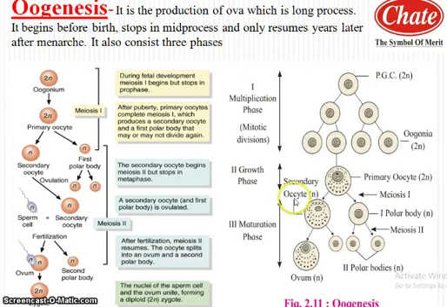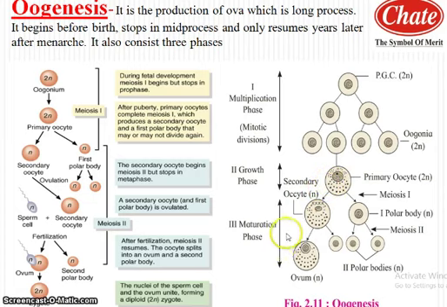Now the growth phase, in which one oogonium of the egg nest is transformed into the diploid primary oocyte while the other oogonia form the nutritive follicular epithelium. In human females, the growth phase is of very long duration, 12 to 13 years.